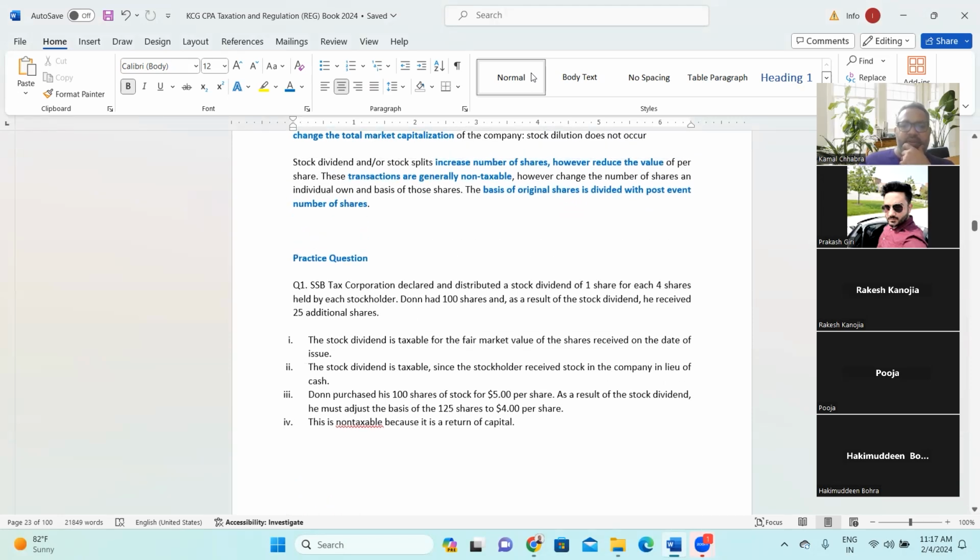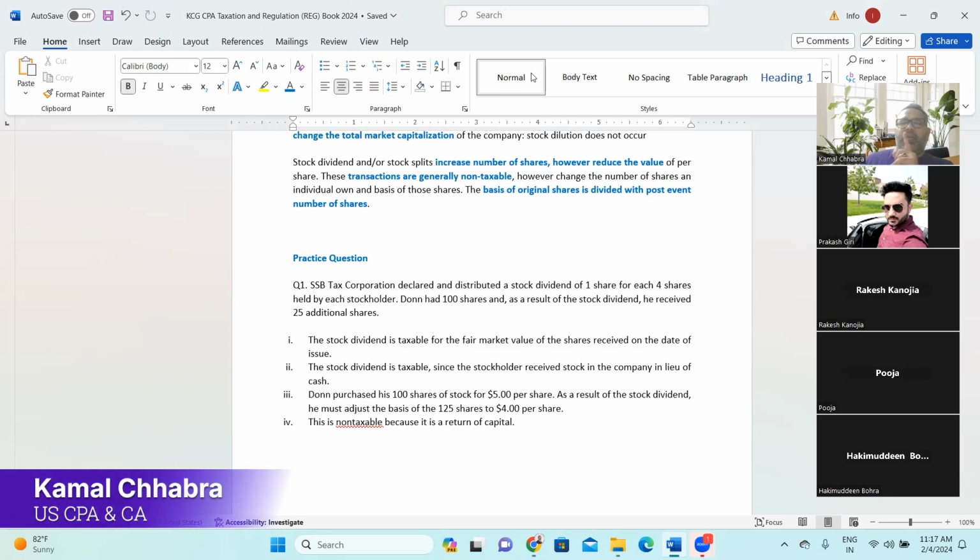SSB Tax Corporation declared and distributed a stock dividend of 1 share for each 4. That means if you are holding 4 shares, you will get 1 additional share as stock dividend. Donna had 100 shares, and as a result of the stock dividend, she received 25 additional shares. So what is the stock dividend? 1 on 4. So 100 shares divided by 4 means additional 25 shares Donna will be getting.